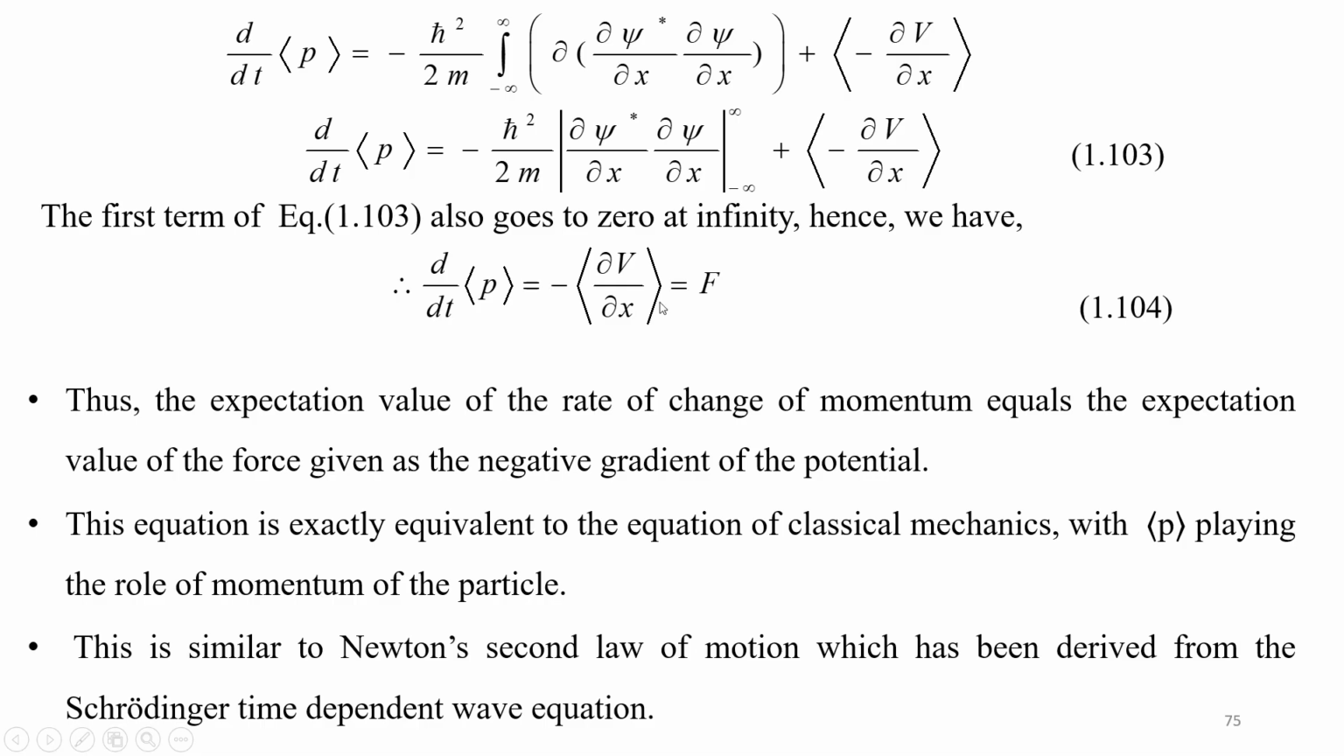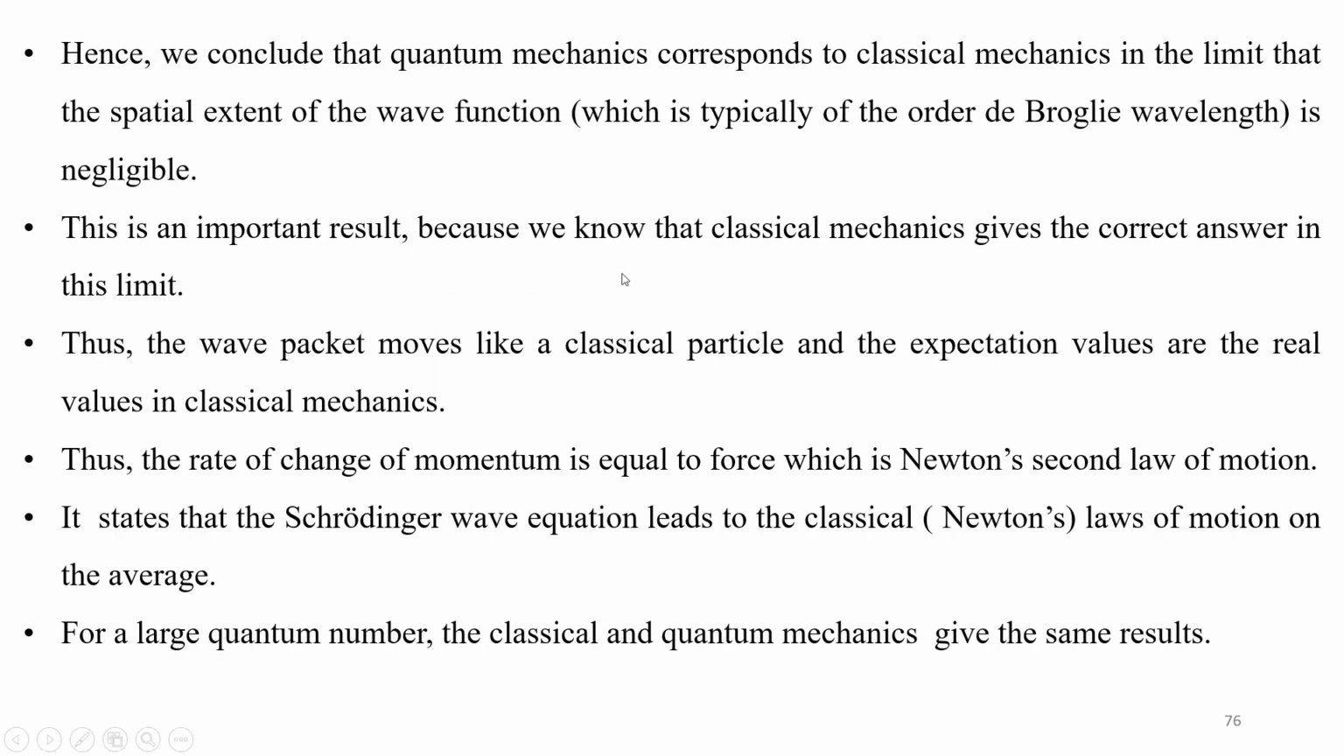So this is another Ehrenfest theorem. Thus, the expectation value of the rate of change of momentum equals the expectation value of the force, given as the negative gradient of the potential. This equation is exactly equivalent to the equation of classical mechanics, with the expectation value of the momentum playing the role of momentum of the particle. This is similar to Newton's second law of motion, which has been derived from the Schrödinger time dependent wave equation. Hence, we can conclude that quantum mechanics corresponds to classical mechanics in the limit that the spatial extent